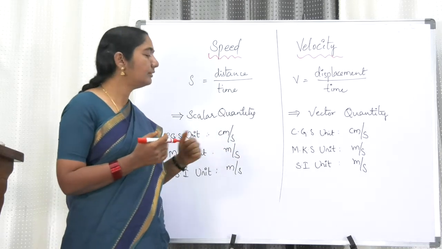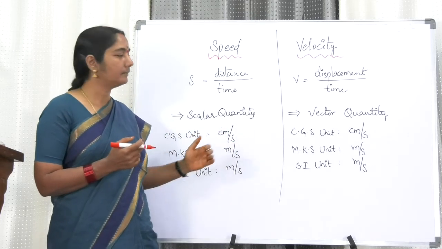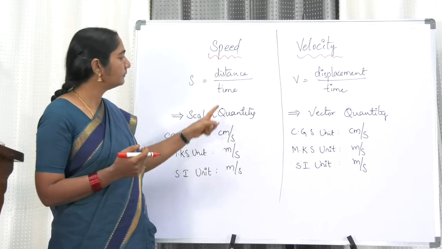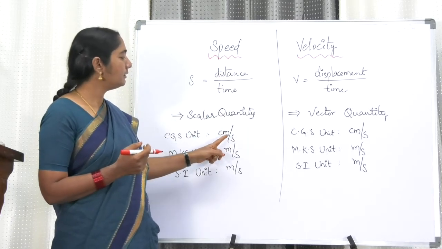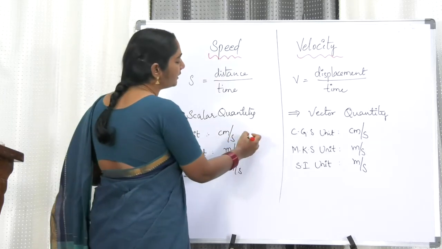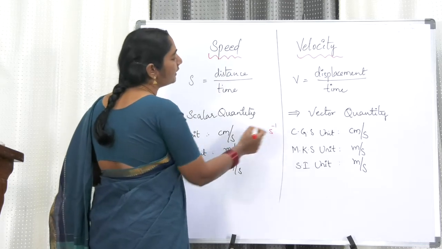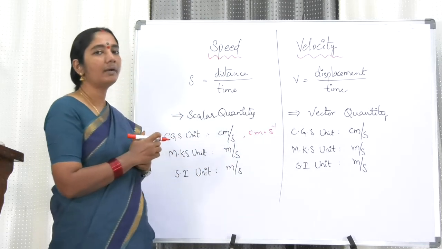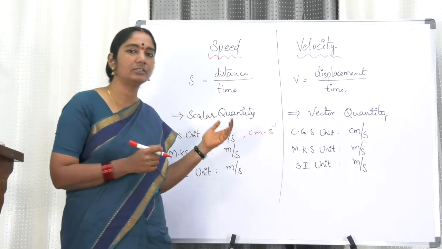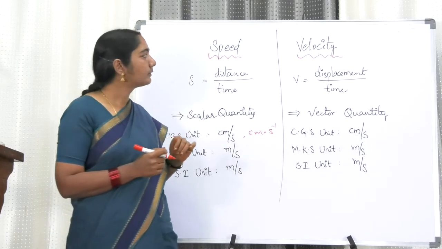And the units of speed: CGS unit is centimeter per second. Distance is measured in centimeter, time is measured in second, that's the reason why centimeter per second. Sometimes in some textbooks, centimeter per second you can write with second to the power minus 1. And the MKS unit is meter per second. This also is known to you. SI unit also is meter per second.